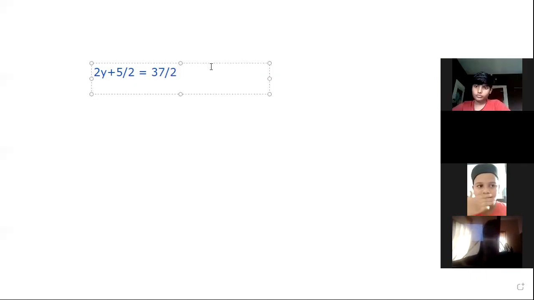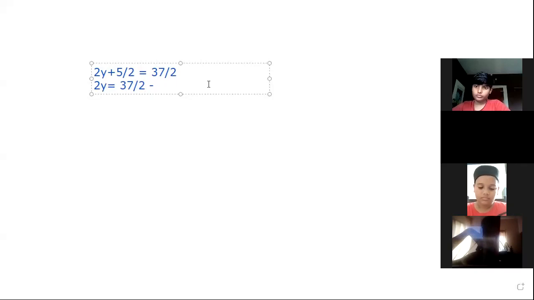First of all, we have to transpose plus 5 by 2 to RHS. Then what happens? 2y is equal to 37 by 2 minus 5 by 2.